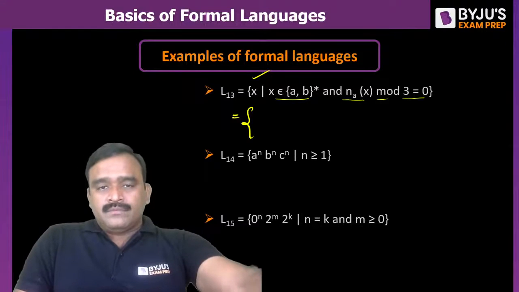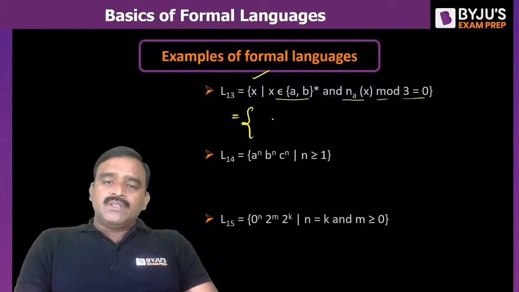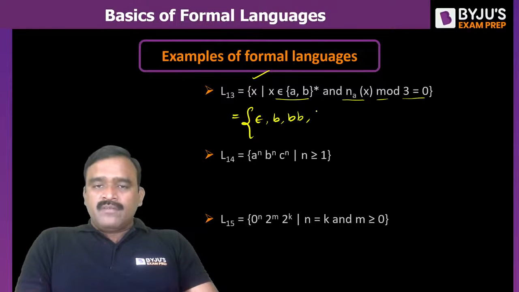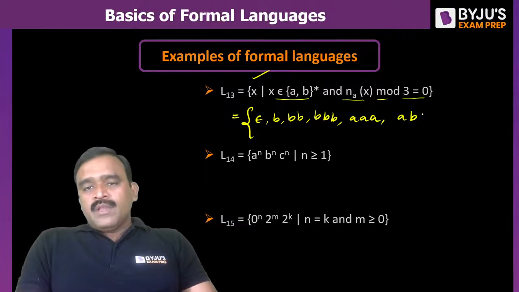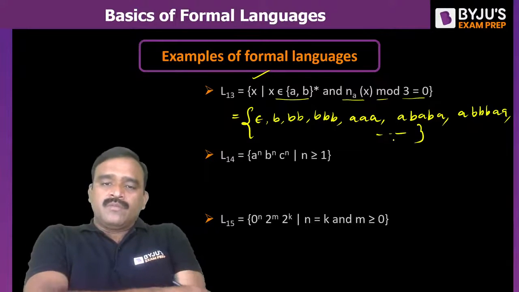Now coming to the strings: number of A's of X mod 3 equals 0 means it should be a multiple of 3. So any number of B's are possible because with zero A's, 0 is a multiple of 3. And if A's are there, their count should be a multiple of 3. For example, AAA is possible, and B's can be any number, 0 or more. So ABAAA, AAABA possible. In this type of string, the total number of A's must be a multiple of 3.